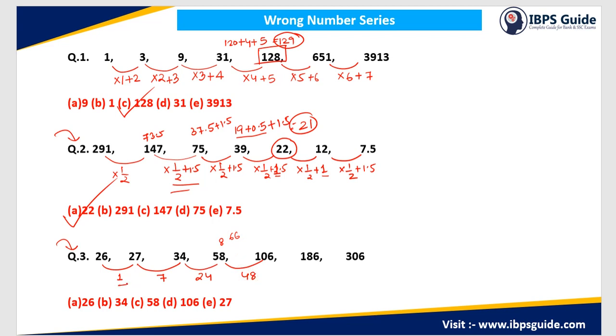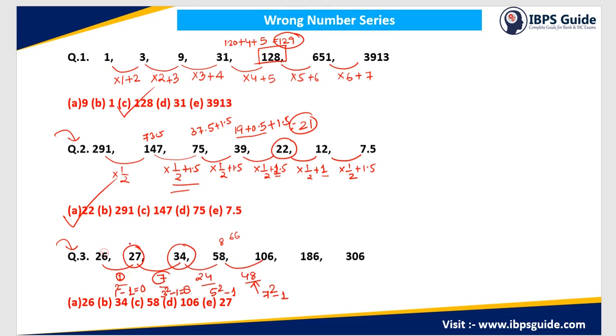Now if I look at all these numbers, I can directly say that this is 7 square, that is 49 minus 1. This is 5 square minus 1, that is 5 square is 25 minus 1, which is 24. This is 7 square minus 1, 48. Now if this is 7, this is 5, this has to be 3 square minus 1. Now 3 square minus 1 is 8. But this is 7. This means that up till here we are correct. This has to be wrong. And if this is 3 square, this has to be 1 square minus 1. So 1 square minus 1 will be equal to 0. So this has to be 0.